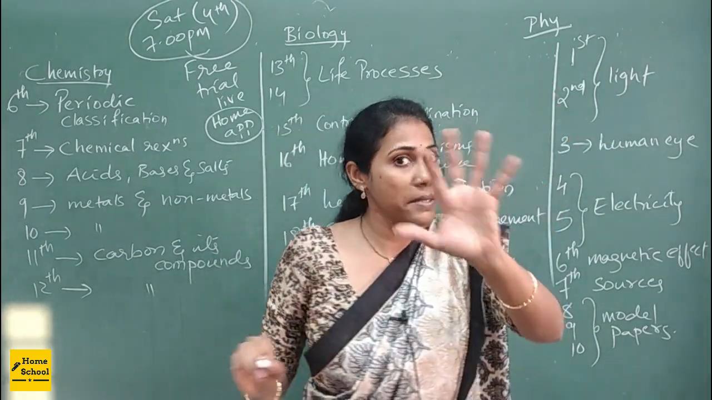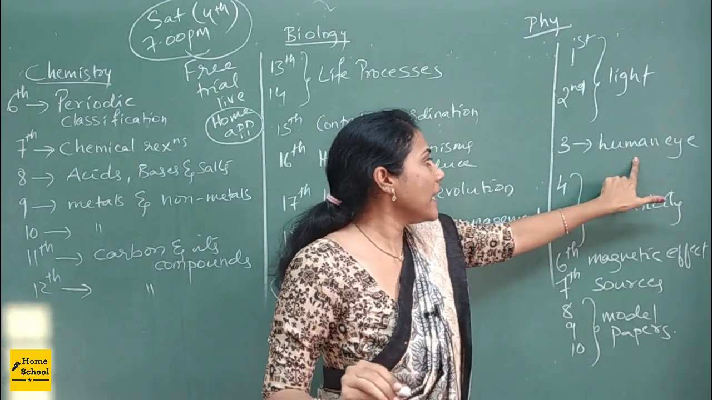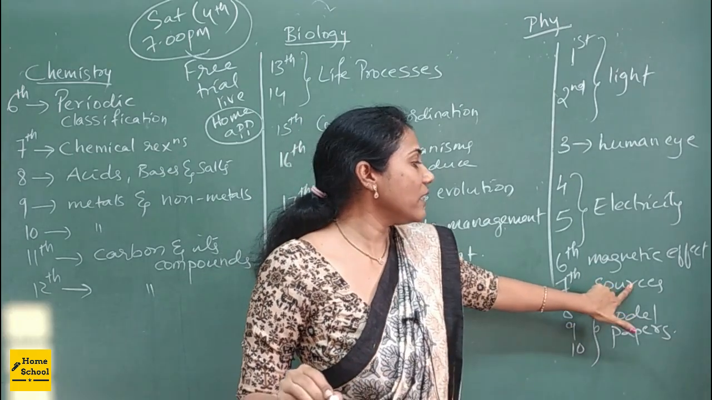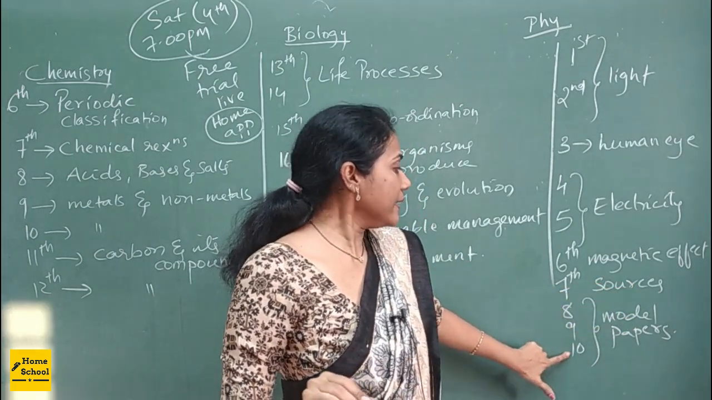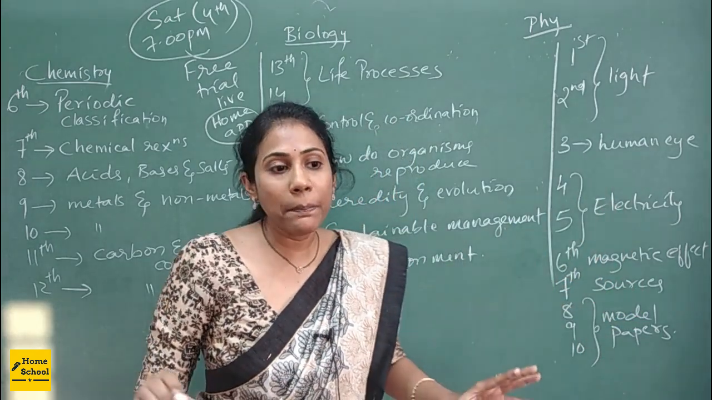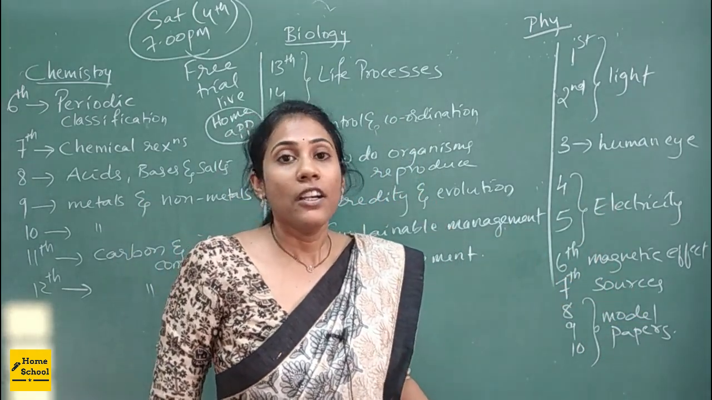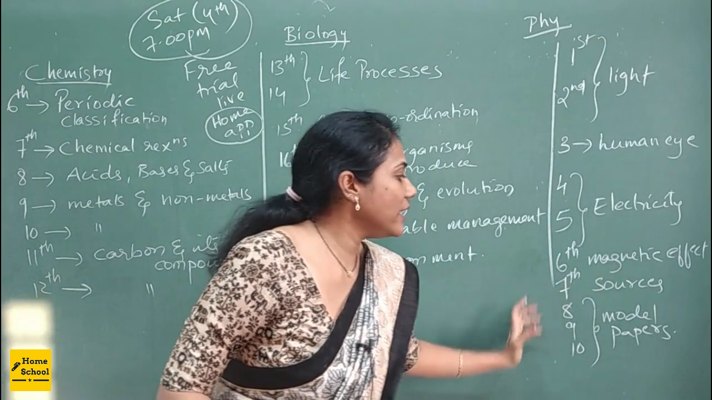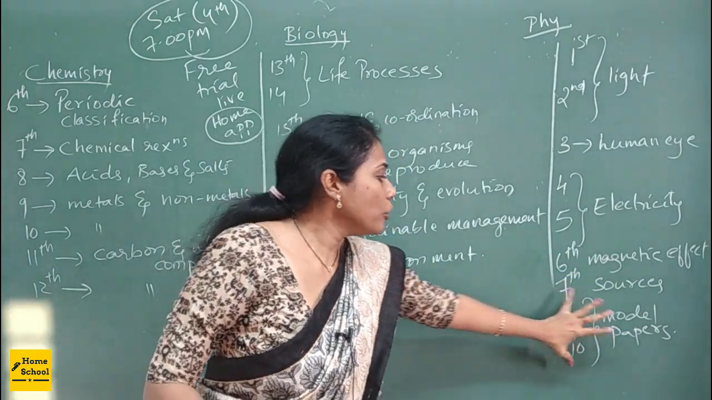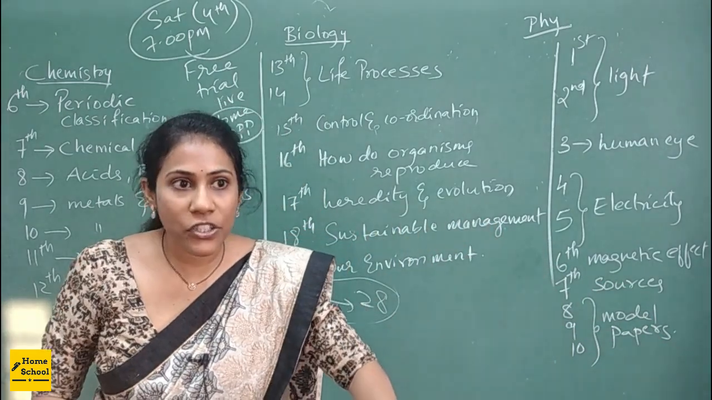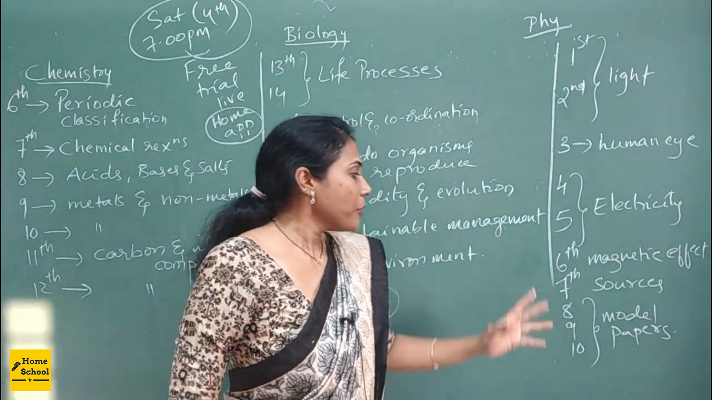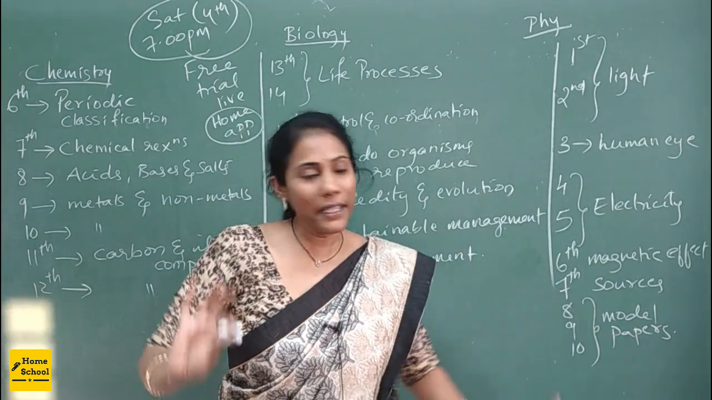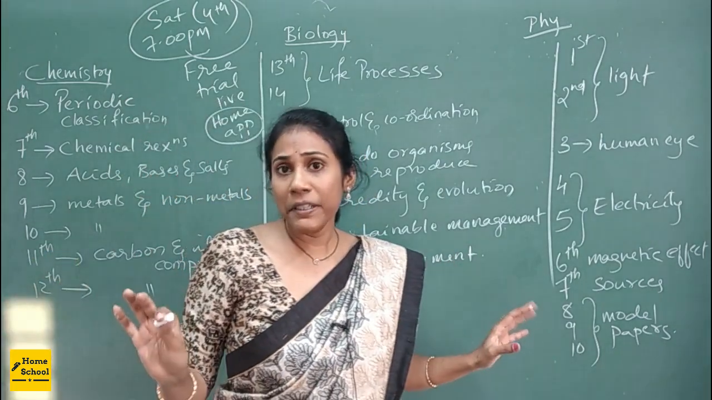1st and 2nd, first I am starting with the light chapter, later human eye, 4th and 5th is electricity, 6th is magnetic effect of electric current, 7th I will deal with sources of energy, and 8th, 9th and 10th it's all about the model papers and some typical application questions, okay. And if I could not complete any small chapter earlier, I will carry it forward here, okay. So all your doubts and major application questions, whatever extra I supply, everything gets cleared in these 3 days time slot, okay. So this is the timetable that you were asking for, right?